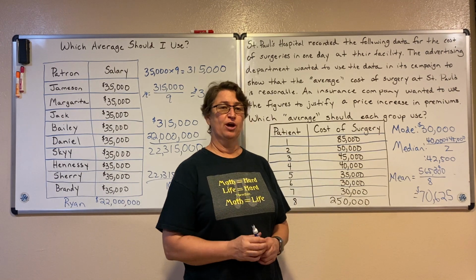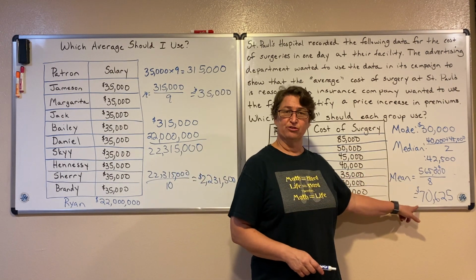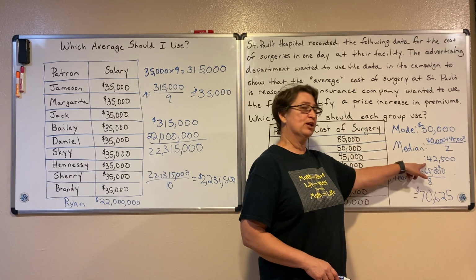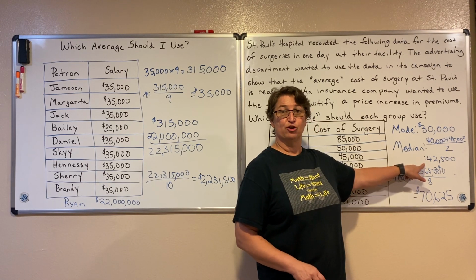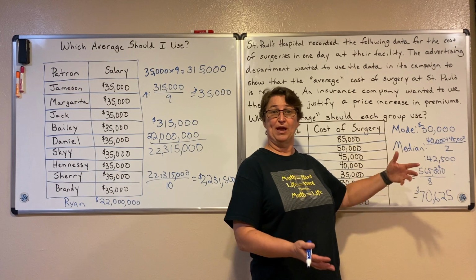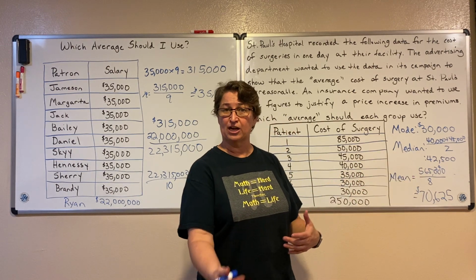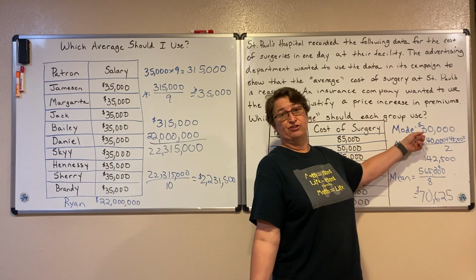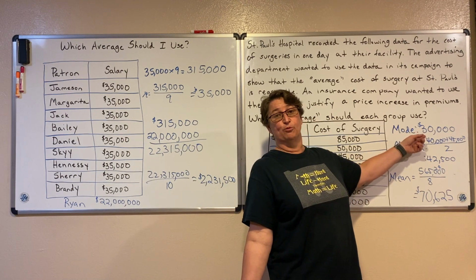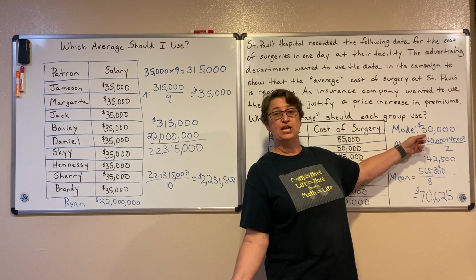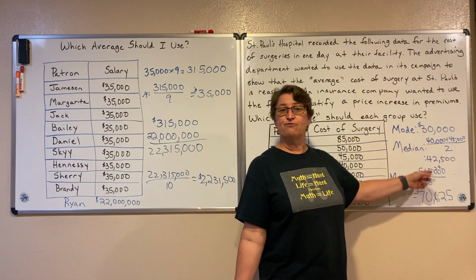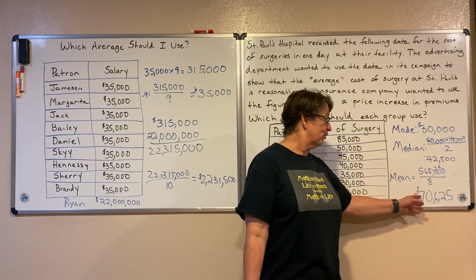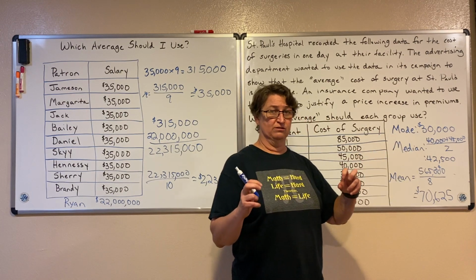So you see that I could be talking about the average cost at this hospital, and that average cost could be 3 different numbers. It could be $70,625, or it could be $42,500. Half of my customers pay below that, and half pay above that. Or I could say, well, the typical person, the price that shows up most often, is $30,000. None of these are lies. All 3 of these are averages.